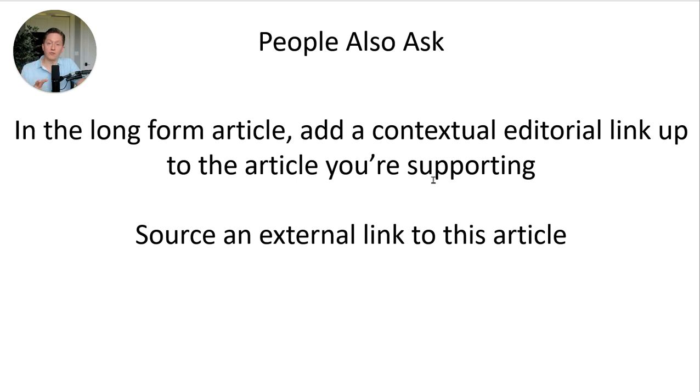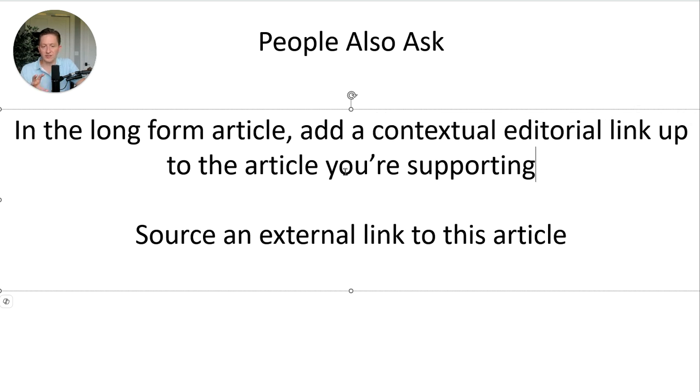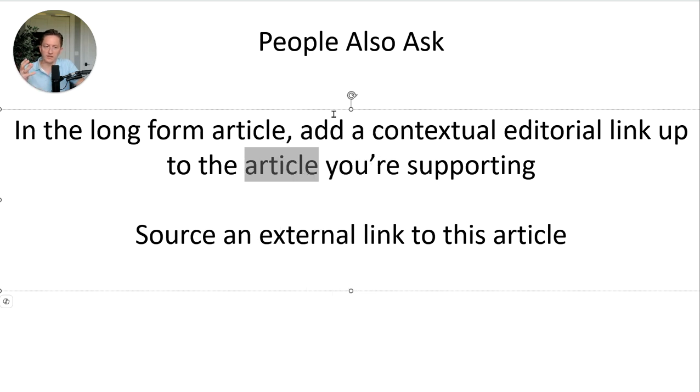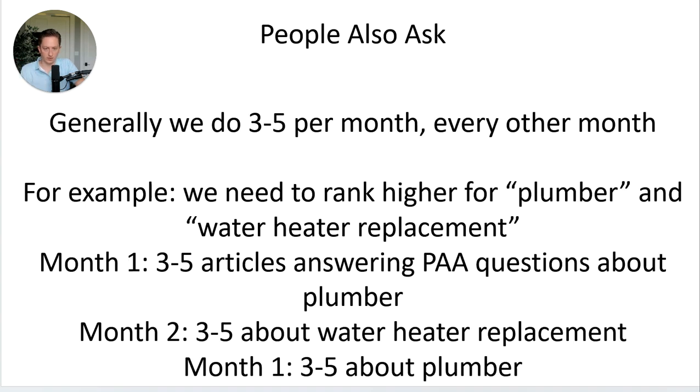Then in that long form article, we're also going to add a contextual editorial link. That's just a fancy way to say make some text, like right here, make this a link. If I made this a link, then the word article would be anchor text, and this is a contextual editorial link. We're going to do that to point up to the URL where the FAQ is. The raw URL is fine. We don't need to point it to where that question is, just anywhere on that raw URL. And then we source an external link to the article.